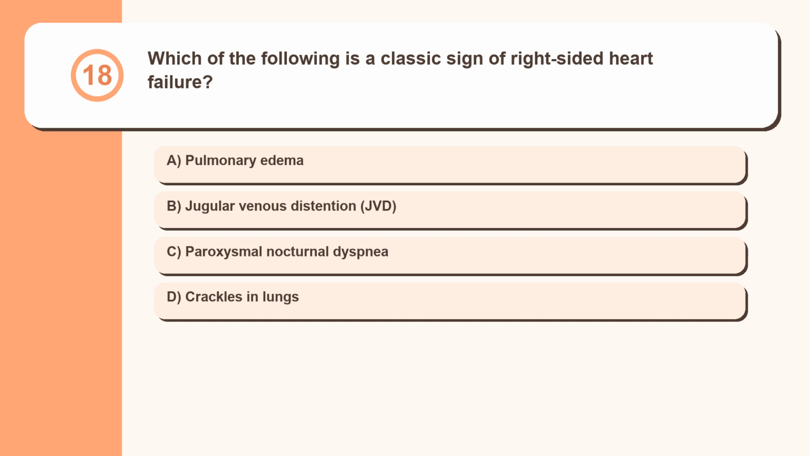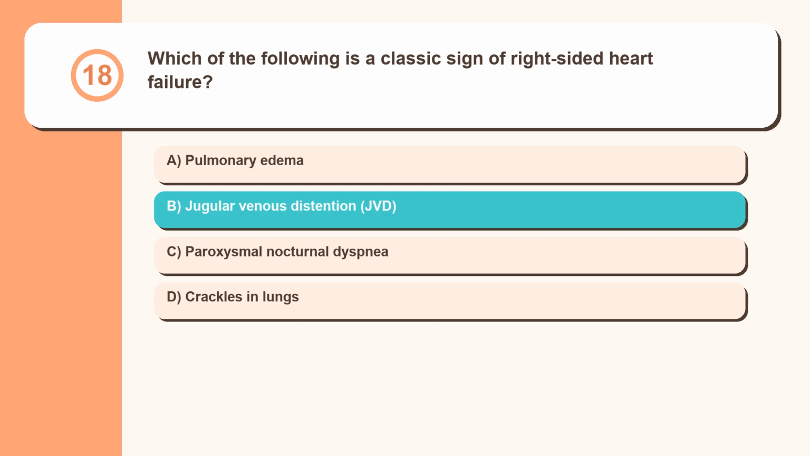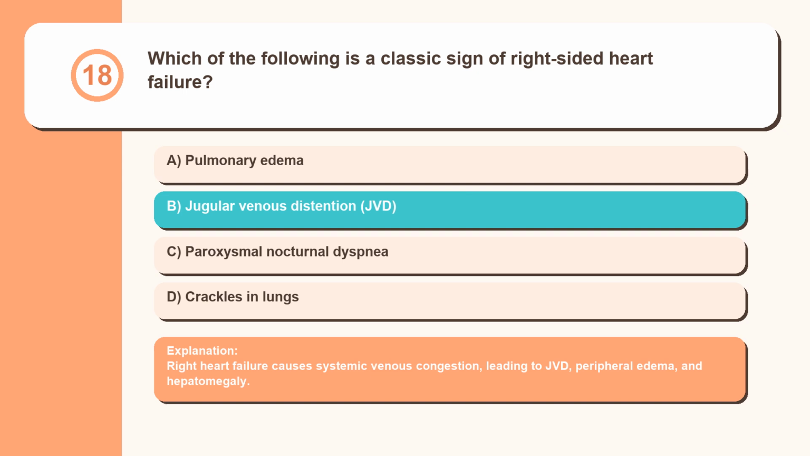Question 18. Which of the following is a classic sign of right-sided heart failure? Pulmonary edema, jugular venous distension, JVD, paroxysmal nocturnal dyspnea, crackles in lungs. Right heart failure causes systemic venous congestion, leading to JVD, peripheral edema, and hepatomegaly.